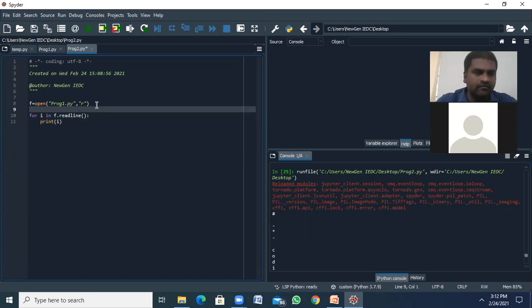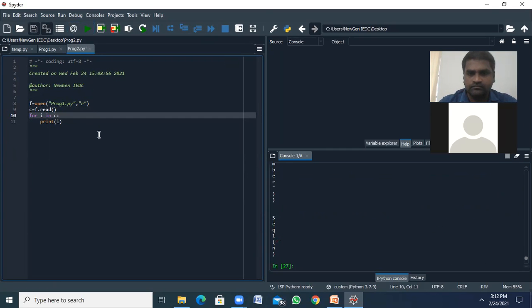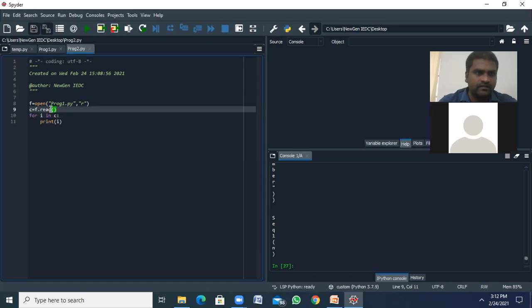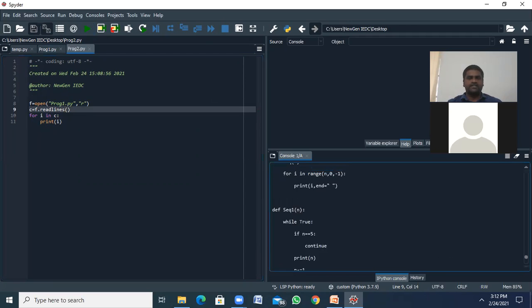If at all I have c is equals to f dot read, and here I have c, like this, character by character. c dot readlines. Here readlines, yeah, like this. It reads entire lines, each and every line.